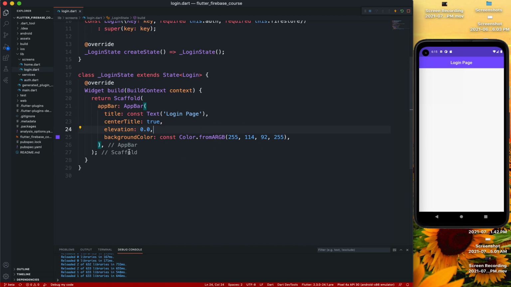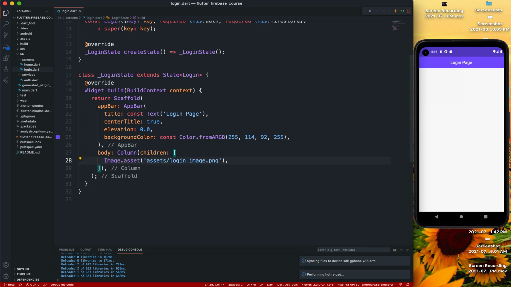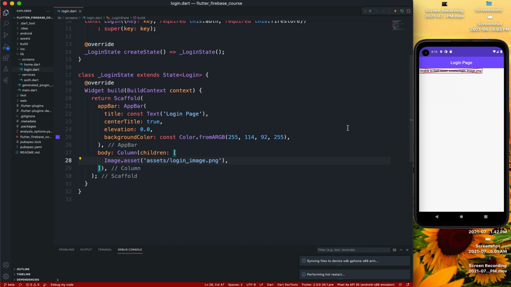Okay, and basically after our app bar we're gonna have a body which will have a column widget which will take some children. So in the first child is going to be an image dot asset. It's going to be assets slash login image dot png. I'm going to hot restart this.